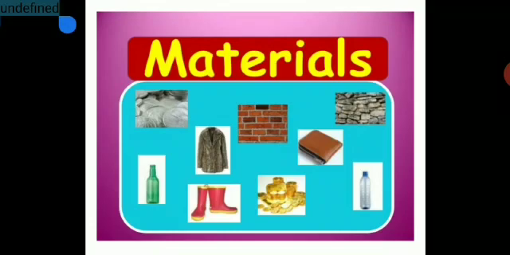Now, materials. You can see over here, in day-to-day life we use objects which are made up of different types of materials. Some are over here: bricks, made up of sand, a leather jacket, then a plastic water bottle, and so many things made of different materials. You have ornaments made up of gold, and a leather wallet. Why certain things are made up of a specific material for a specific object, that doubt will also be cleared in this chapter.